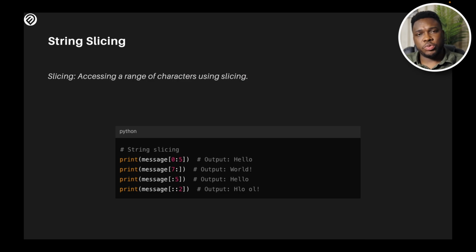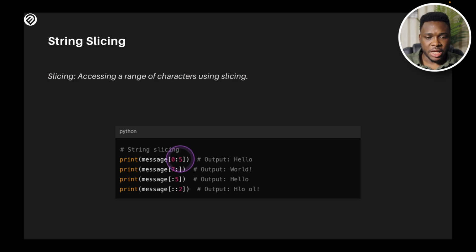And we can also talk about slicing. Now we are building on indexing, because with slicing, you don't just access an individual character within your string, you can actually access a range of characters in the string. Now, let's look at the example we have here. For the first one, we say print. The first number is where you start, and the second element here is where you end your indexing.